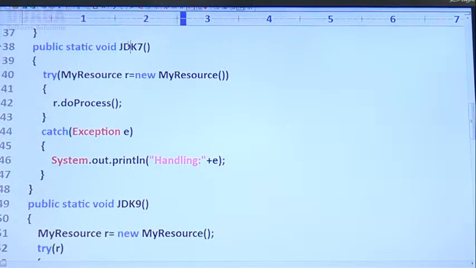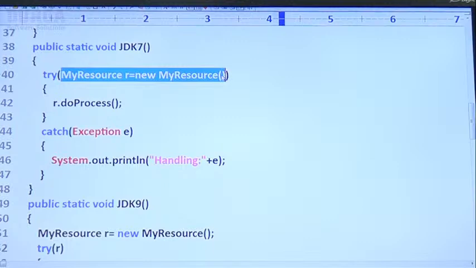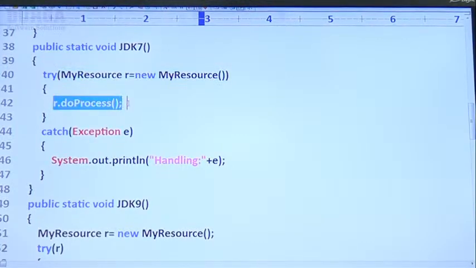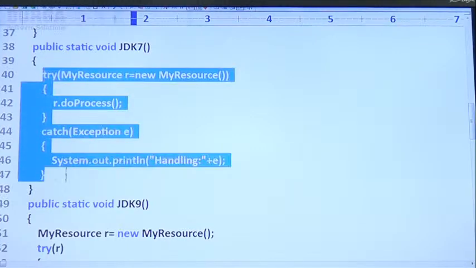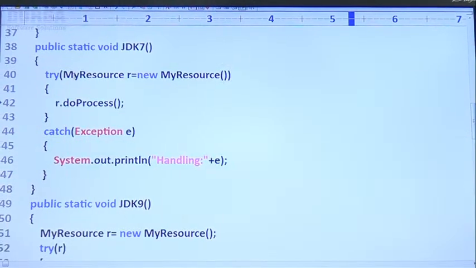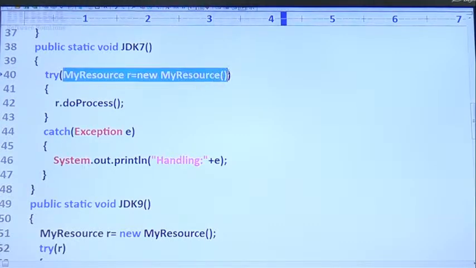But the same from JDK7, have you observed? Now I created the resource as part of the try block. Next I call the process. But can you please tell, am I using a finally block? No. Am I closing explicitly? No, I didn't. But I'm sure this resource will be closed automatically, because that is the biggest advantage of try with resources.